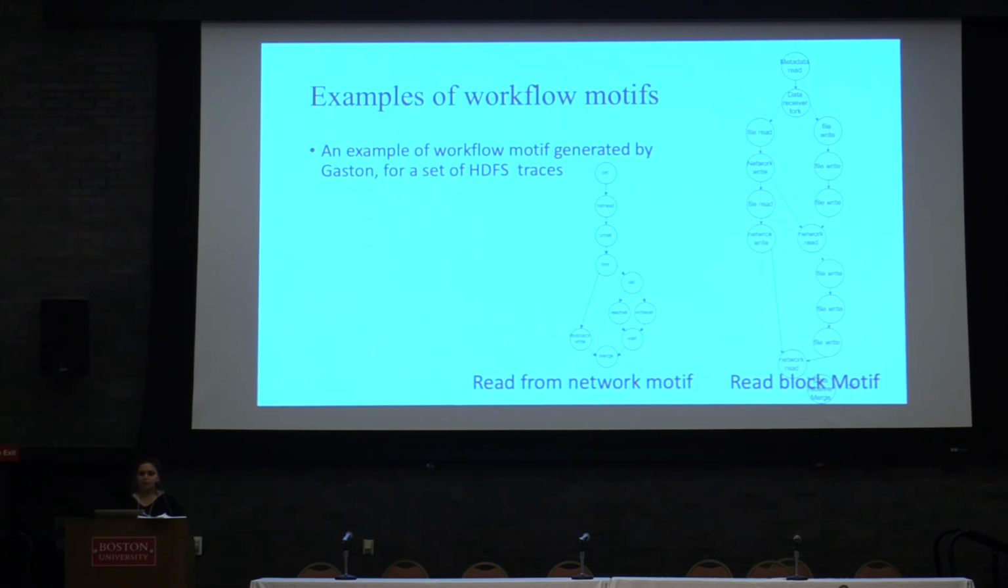Now I want to discuss the preliminary results we got from HDFS traces. We ran some benchmarks on top of HDFS, and we captured some traces. And we ran Gaston on top of those traces. We were able to capture two motifs that were interesting for us. The left one shows the motif for reading data from the network, and the one on the right shows reading a block of data from within the data node. We were able to annotate each of these motifs with their runtime behavior and their performance characteristics.